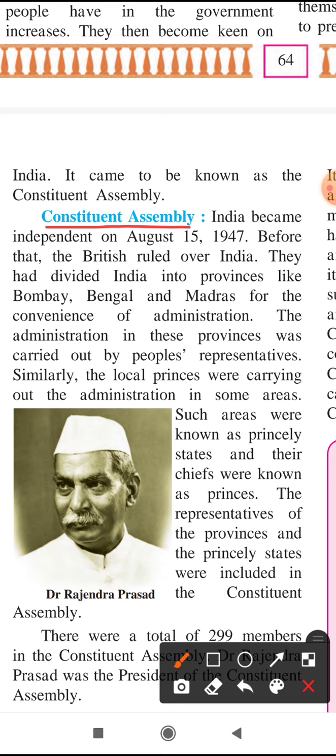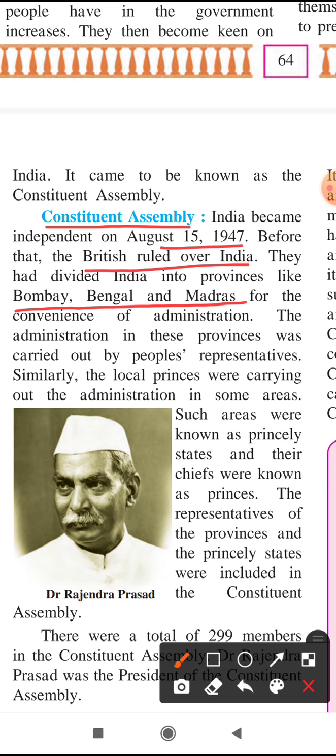India became independent on 15th August 1947. Before that, all of you know that the British were ruling over India. At that time, before 1947, India was divided into three provinces: Bombay, Bengal, and Madras. Why was India divided into Bombay, Bengal, and Madras?